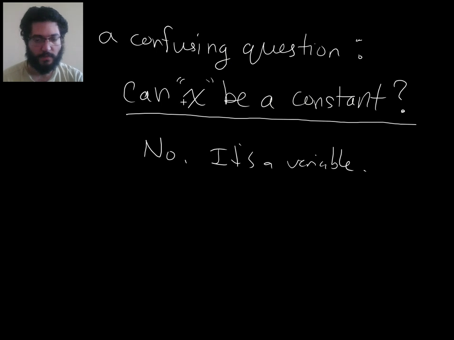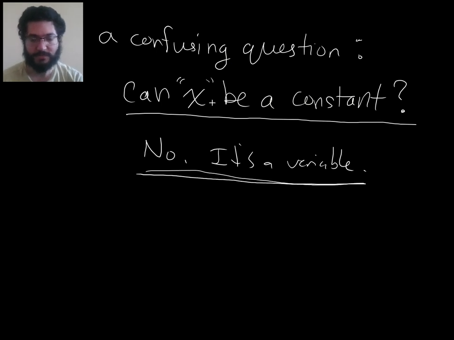So the answer here really just does not depend on what x is referring to. x could be referring to something that we're imagining changes in time, or something that doesn't change in time. That has nothing to do with what is meant by constant or variable here. Here it's a grammatical category. It's like saying noun or pronoun. Yeah, this is a pronoun.